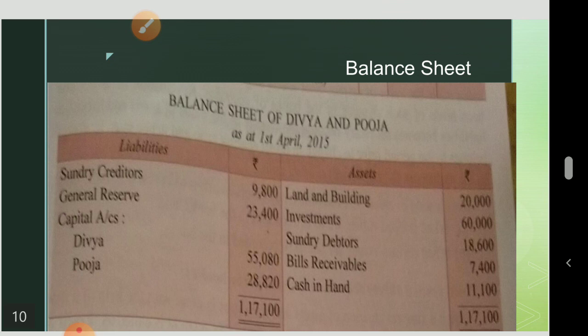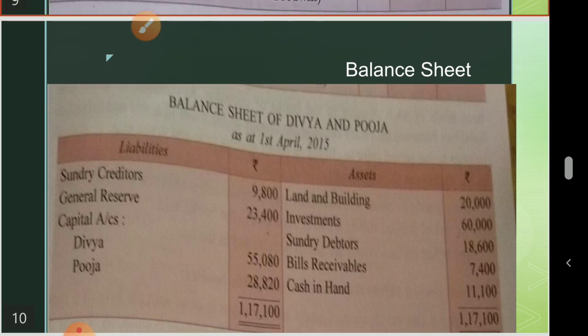Clear? No? Okay, 23,400. So P and L account and investment fluctuation they have distributed in old ratio. So whatever they distributed in old ratio will not come in the new balance sheet. What you are doing with the sacrificing ratio will come. But goodwill never comes there, because it is internally generated goodwill. Balance sheet goodwill, if it appears, that also they will write off. Okay. So balance sheet next class we will study in detail. So this much only for today.